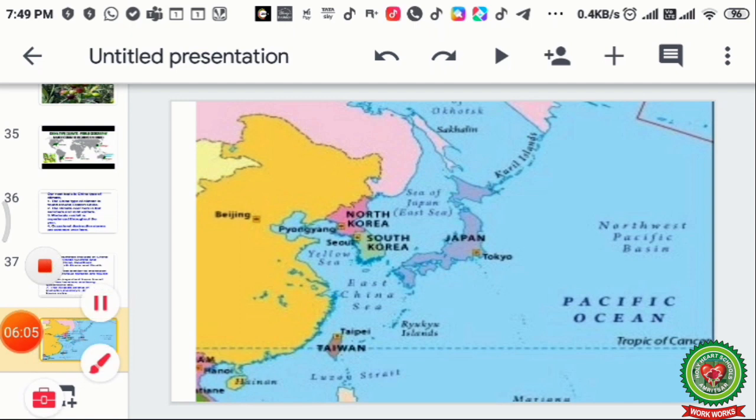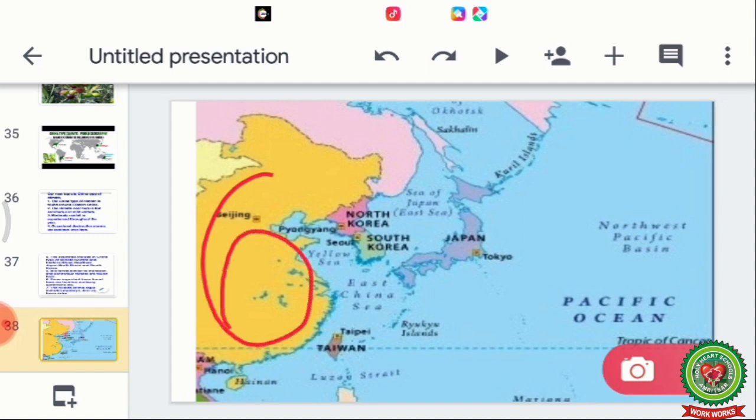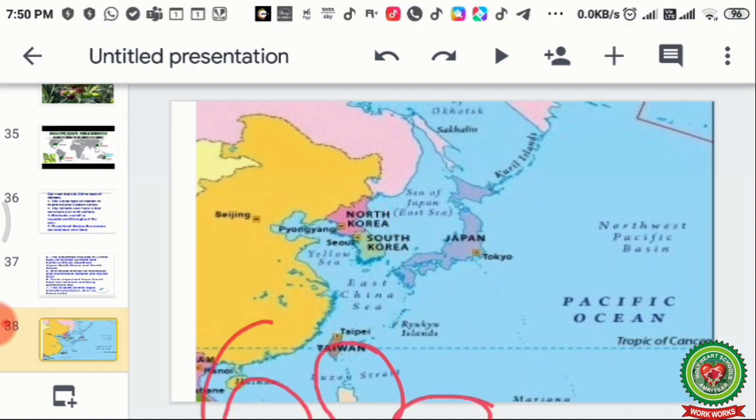Now children, I am going to show you on the map where the China type of climate is found in Asia. This is China, where China type of climate is found in this region. This is North and South Korea, where China type of climate is found. And this is the southern Japan, where the China type of climate is found in Asia.